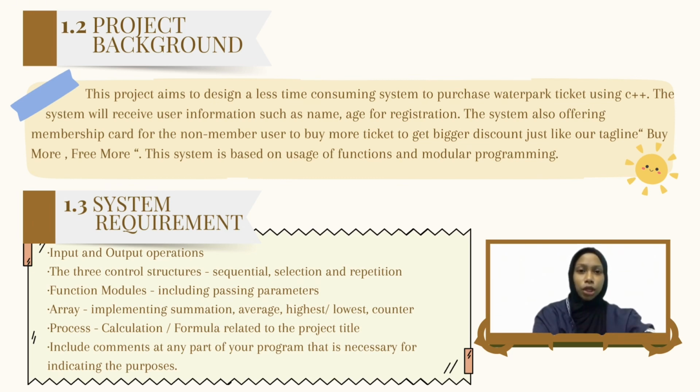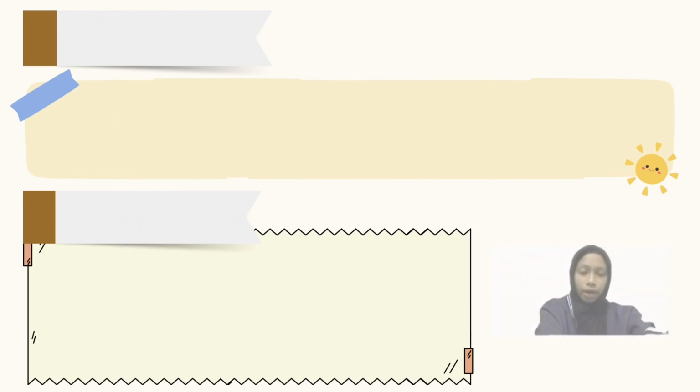Next is system requirement. First, it must have input and output operations. The three control structures, which are sequential, selection, and repetition. Function modules, including passive parameters, array, implementing summations, average, highest or lowest, and counter. Process of calculations of formula related to the project title, and include comments at any part of our program.